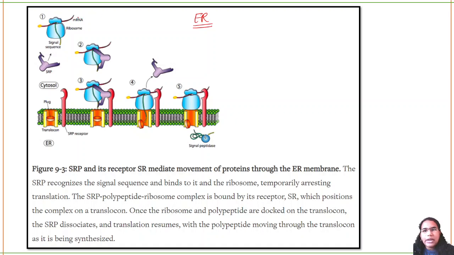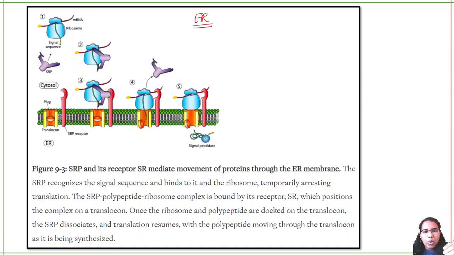So can you see, mRNA is here, ribosome is here, protein synthesis is happening. There is a special sequence, a signal sequence. Now there is a protein called SRP. SRP will recognize this signal sequence and bind to it, and it will bring this to the SR. SRP is the protein that brings the signal peptide along with the protein to the endoplasmic reticulum receptor, and it will send the protein inside the endoplasmic reticulum along with its signal peptide.